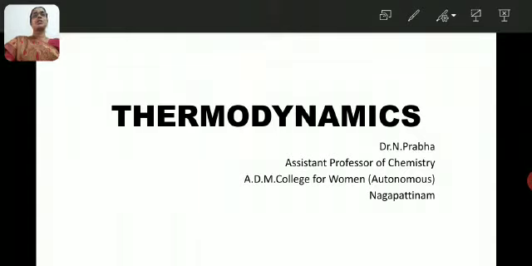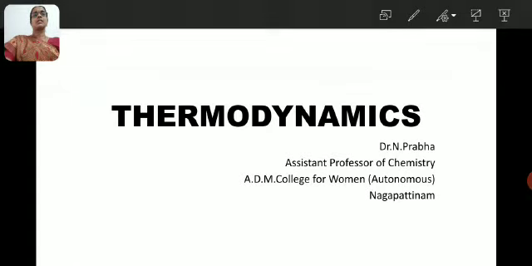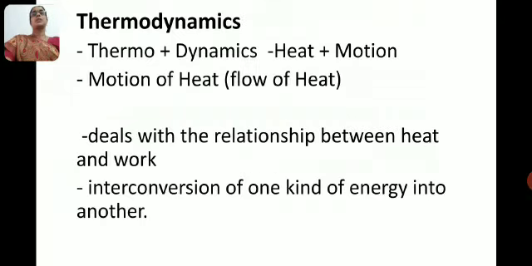Today, we are going to discuss thermodynamics for 3rd BSc Chemistry. What is meant by thermodynamics? The word splits into thermo plus dynamics. Thermo means heat. Dynamics means motion. Thermodynamics deals with heat of motion or flow of heat. It is a relationship between heat and work. Thermodynamics is an interconversion of one kind of energy into another.